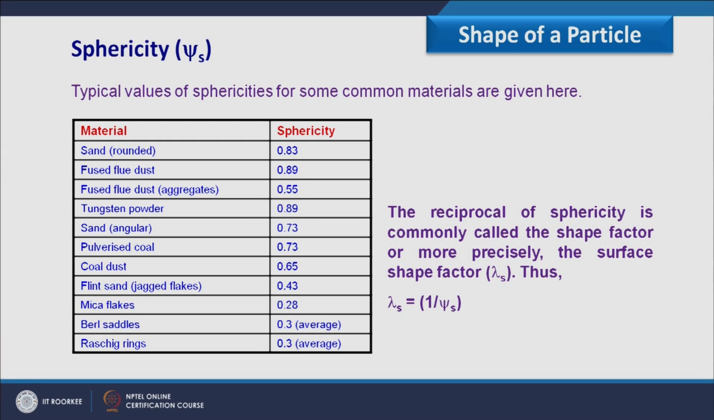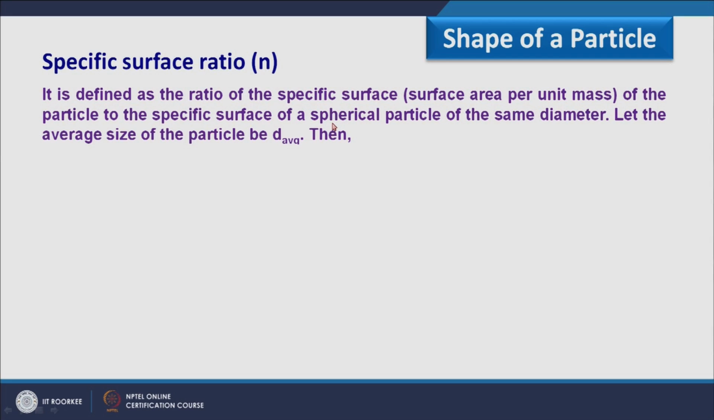The reciprocal of sphericity is commonly called the shape factor, or more precisely the surface shape factor, that is lambda s. Thus lambda s equals 1 by phi s. Another shape factor we have is the specific surface ratio, that we denote by N. It is defined as the ratio of the specific surface, that is surface area per unit mass of the particle, to the specific surface of the spherical particle of the same diameter.